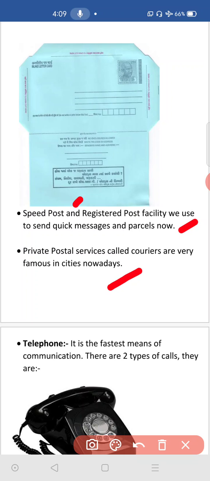Then private postal services called couriers are very famous in cities nowadays. Courier facility, you know, private people also do this work. They are called courier officers, we call them couriers. If you want to send anything to your relatives or your friends, you can send it through these courier officers. They will give the receipt. And to that correct address they will deliver your material, which parcel you are sending. Okay, that is also a private postal service, it is courier.